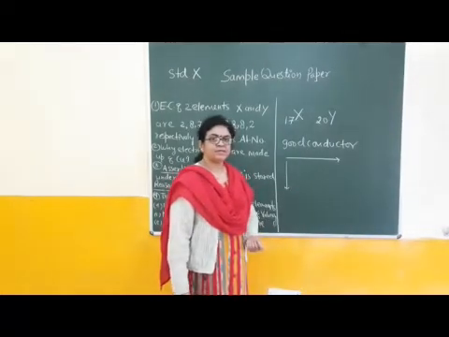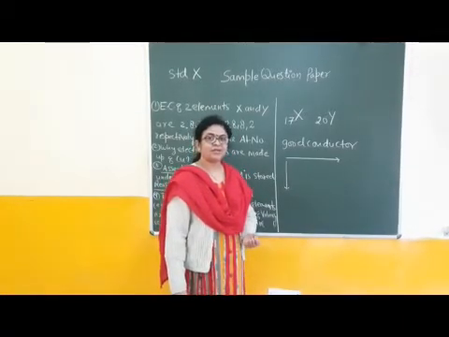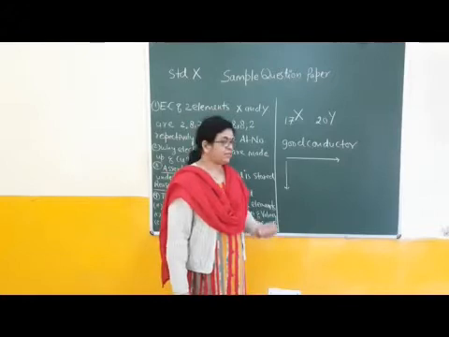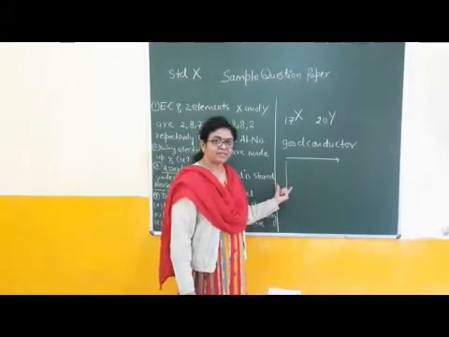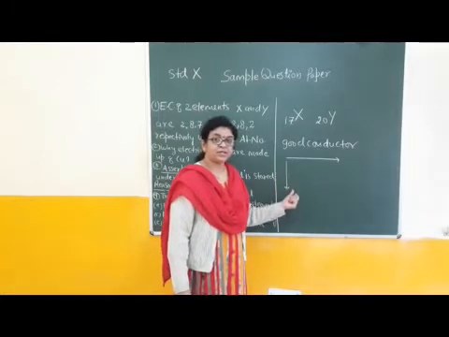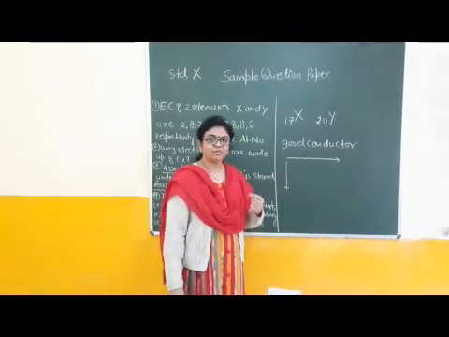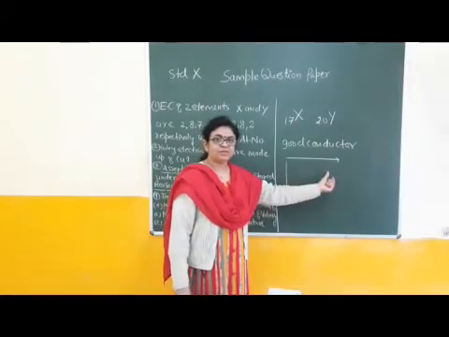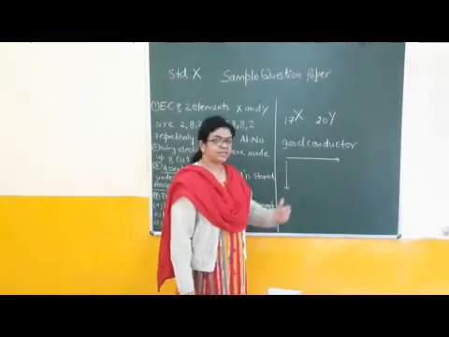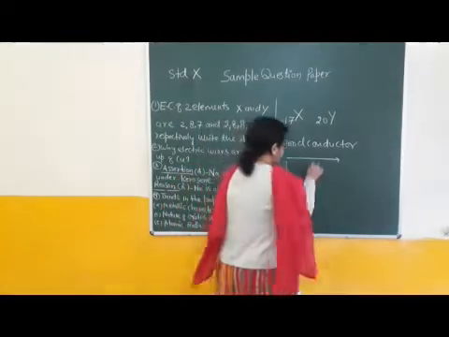Which elements are placed in 17 group? Halogens, which are non-metals. Most electropositive elements are placed in first and second groups, and the most electronegative elements in 17 group. What is the direction of movement? From left to right, or across the period, metallic character decreases.